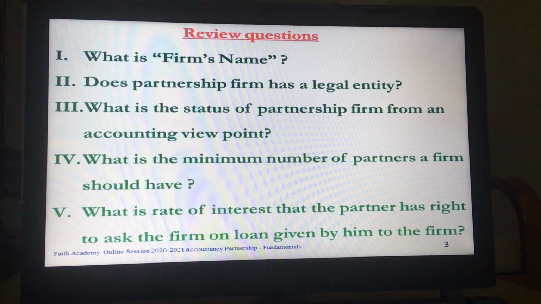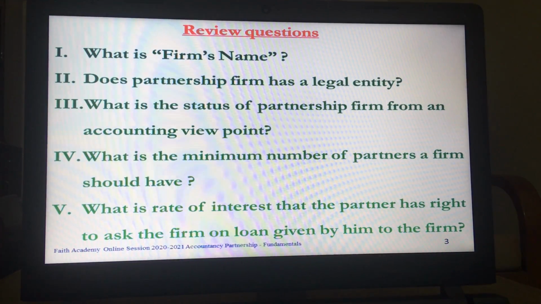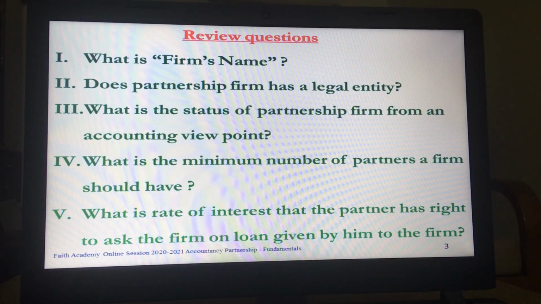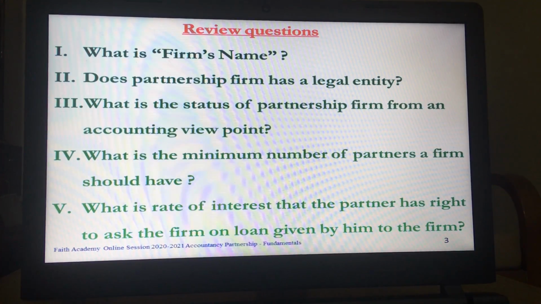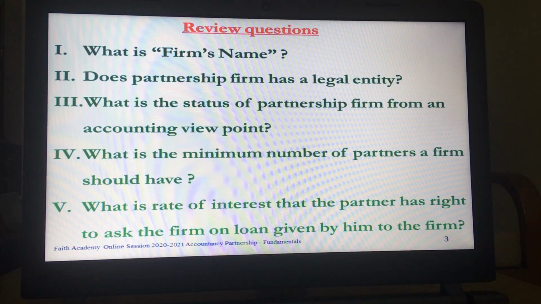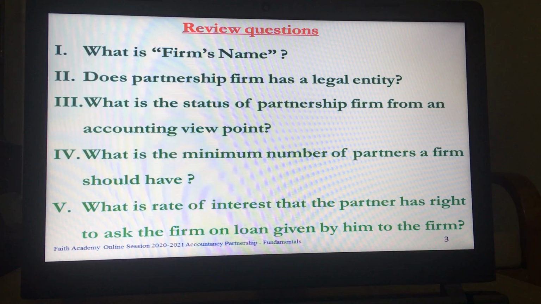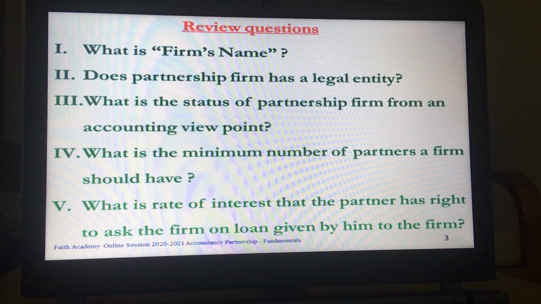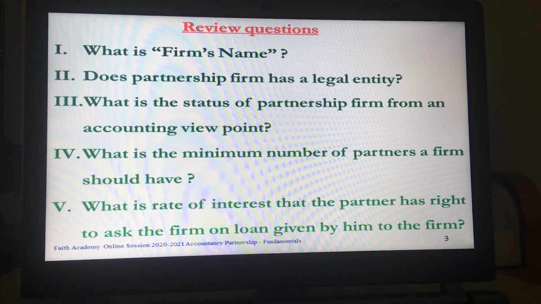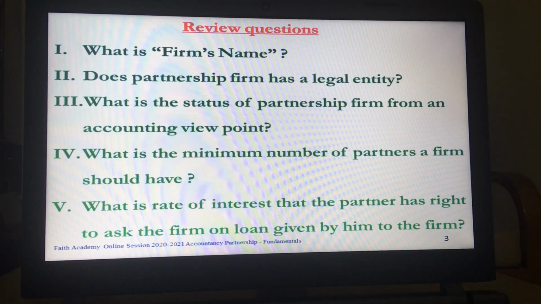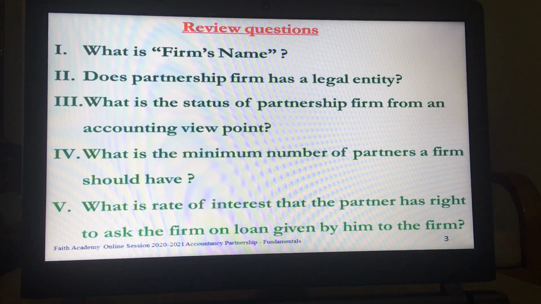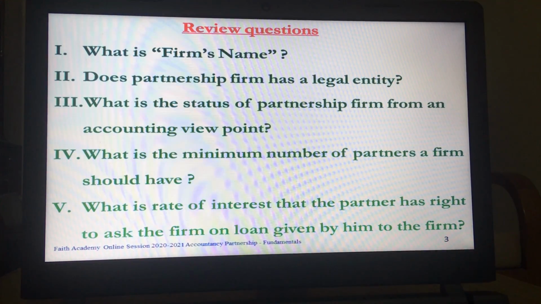What is firm's name? Does partnership firm has a legal entity? What is the status of partnership firm from an accounting point of view? What is the minimum number of partners a firm should have? What is the rate of interest that the partner has right to ask the firm on loan given by him to the firm?